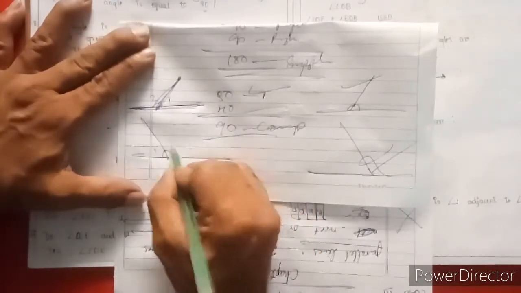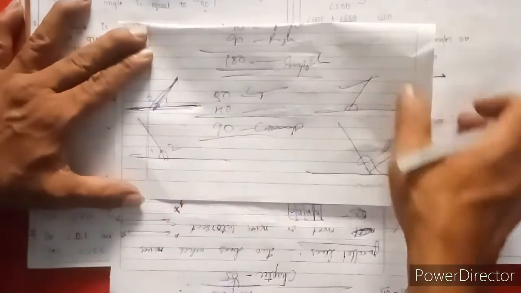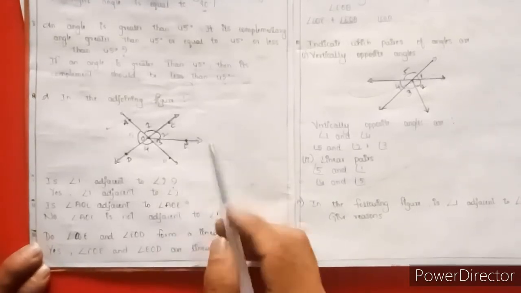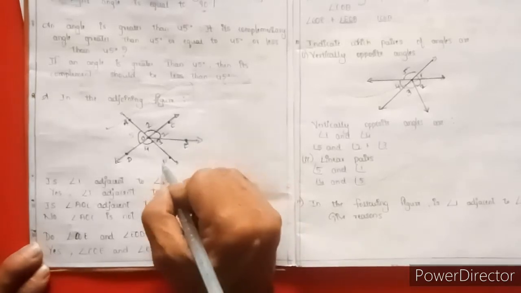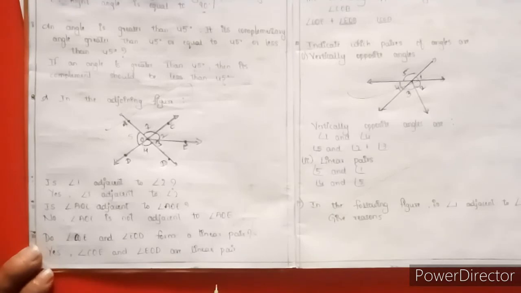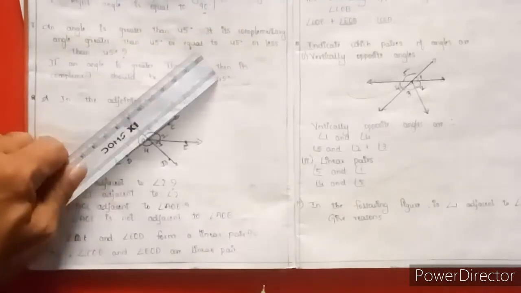In one baseline, two angles make a linear pair. Pair means two angles should be there. So yes, COE and EOD are a linear pair. On the baseline, this is one angle and this is one angle, so we get a linear pair. Did you understand? Next, question number 4 I am going to explain.